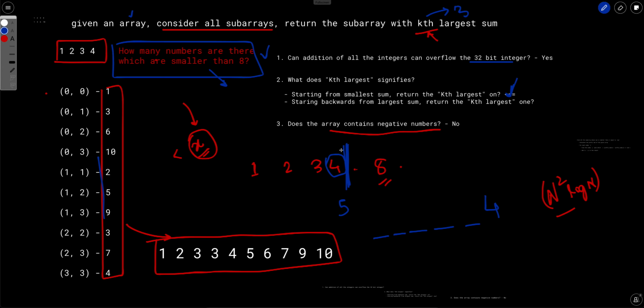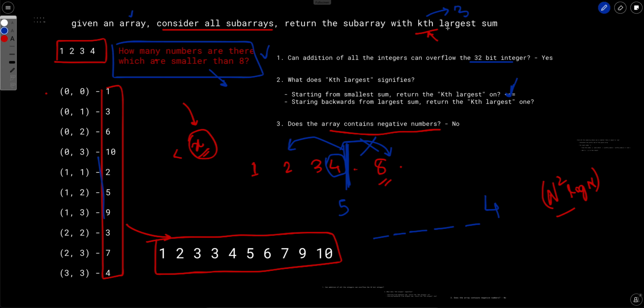So does it make sense to search in the right half of the array? Because if before 4 itself there are 5 elements which are lesser than 4, then after 4 there will be more elements which are lesser than this 4, right? So it doesn't make sense to search in the right part of the array. So we will just search in the left part of the array.